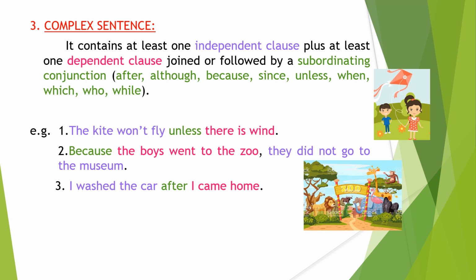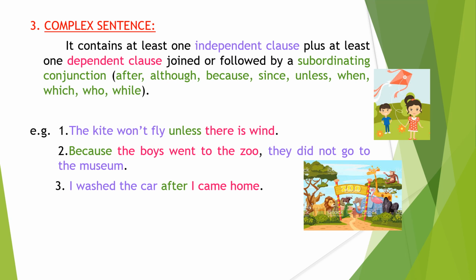So the kite won't fly is an independent clause. Unless there is wind is the dependent clause. Because the boys went to the zoo, they did not go to the museum. So here, because the boys went to the zoo is a dependent clause, because this part is followed by a subordinating conjunction. And the second part, they did not go to the museum, is an independent clause.